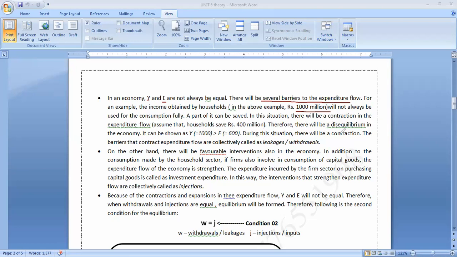During this situation, there will be a contraction. The barriers that contract the expenditure flow: whichever sector reduces our expenditures, we call it a withdrawal. Because of the savings, our expenditures were disturbed. Therefore, the saving is treated as a withdrawal. Now understood? All right.